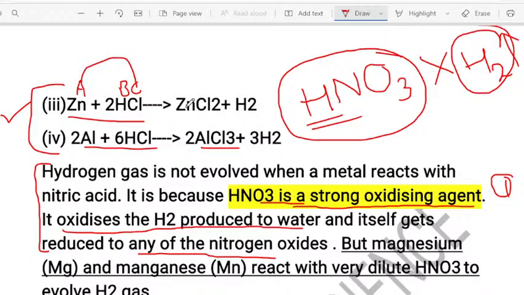Zinc combines with the chlorine to form zinc chloride and hydrogen gas is released. So it is a displacement reaction, dear students.